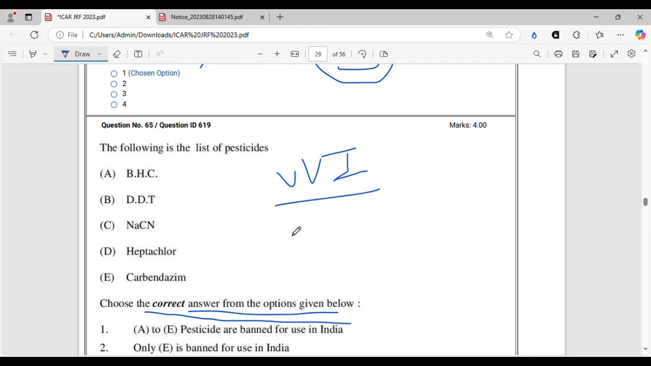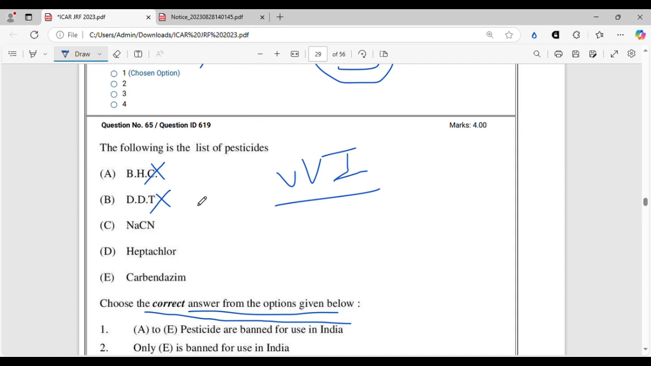So let's see. BHC, we all know that is completely banned in India. DDT is also banned in India. Only it is produced in one factory. I am forgetting the name. Probably Hindustan Chemicals something, and that is only and only used for export, and that too not as an insecticide or pesticide. It is only used for some other industrial use.